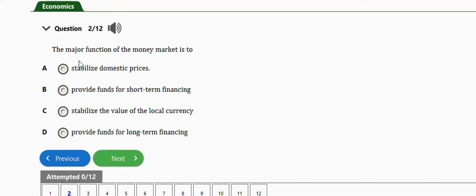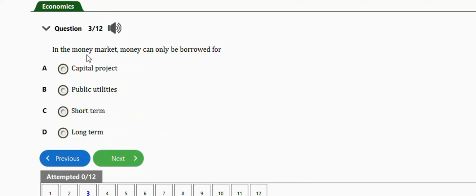It says the major function of the money market is to stabilize domestic prices, provide funds for short-term financing, stabilize the value of the local currency, provide funds for long-term financing. The right answer is option B, which is to provide funds for short-term financing. Very important, guys. Okay, next question is this one.